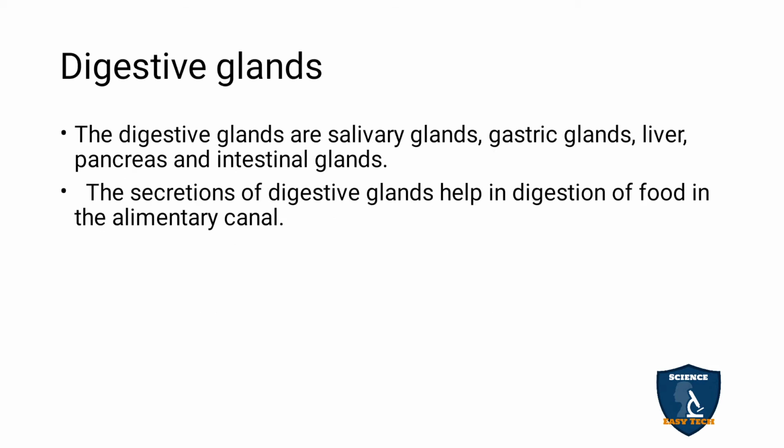Now we move on to the digestive glands. The digestive glands are salivary glands, gastric glands, liver, pancreas and intestinal glands. Salivary glands secrete saliva, gastric glands secrete gastric juice, the pancreas secretes pancreatic juice, and the liver secretes bile juice, and the intestinal juices are secreted by the intestinal glands. The secretion of digestive glands helps in the digestion of the food in the alimentary canal.